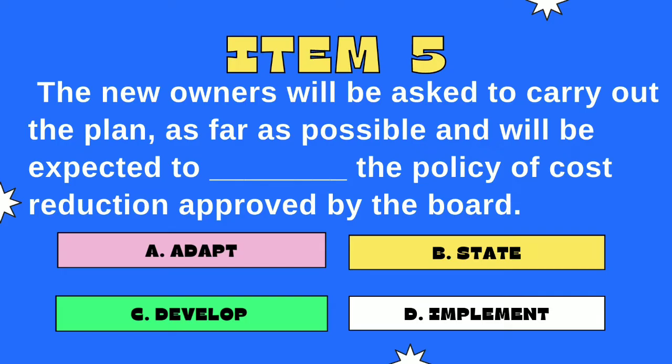Adapt means to modify or alter. State means to reveal, develop means to form, and implement means to apply or execute. So based on these definitions, the answer is D. Implement.